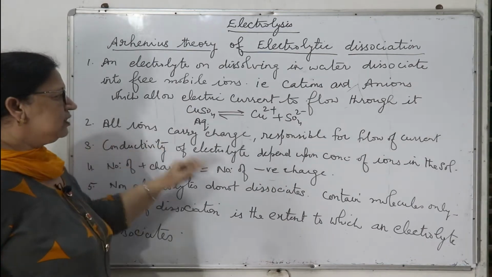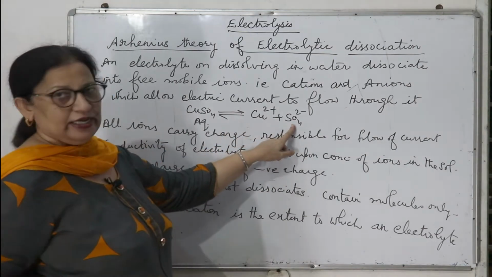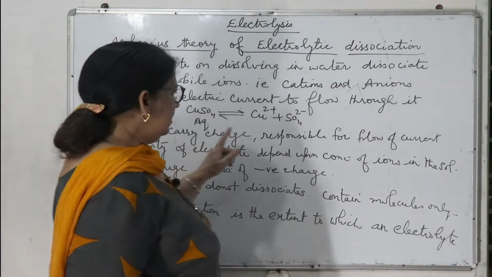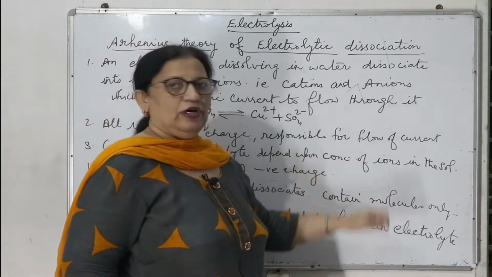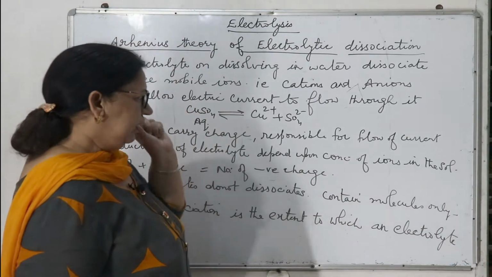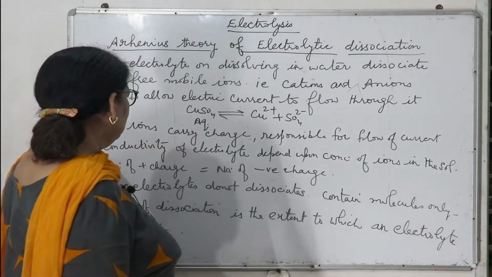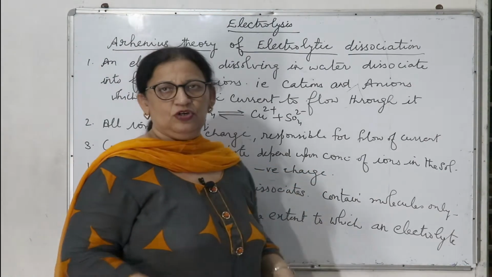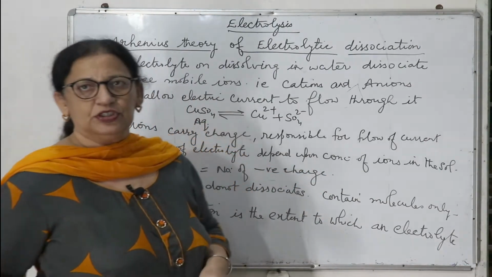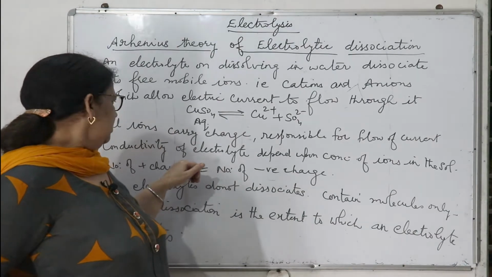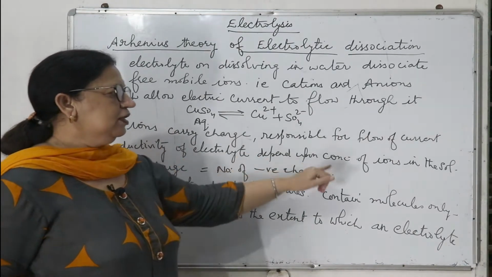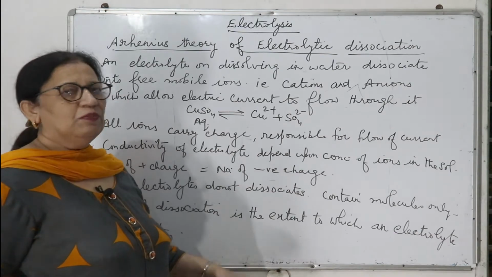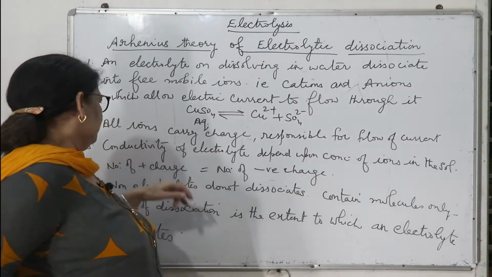Second, all ions carry charge. Ions are carrying charge either positive or negative, and these ions are responsible for the flow of current through the electrolyte. Third one, the conductivity of electrolyte depends upon the concentration of ions in the solution. How much electricity is conducted depends upon the concentration of ions in the solution. More the concentration, more is the conductivity.